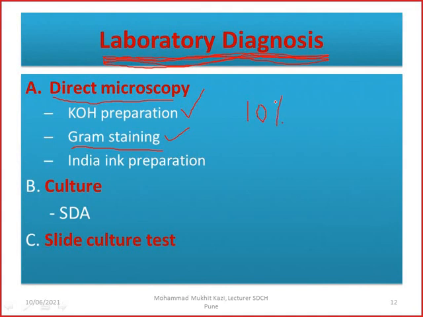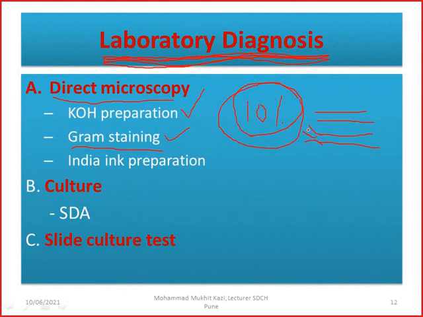And why do we prepare KOH? Because it degrades the keratinous material. If you have collected nail, hair or skin scrapings, and you dip those body appendages into 10% KOH, then it degrades the keratin and you will be able to see the fungal hyphae very clearly in those pictures.